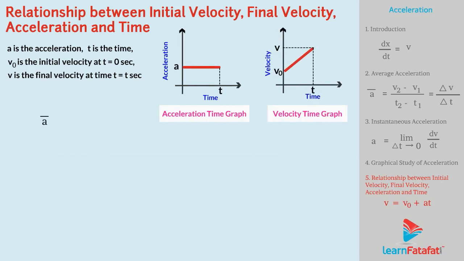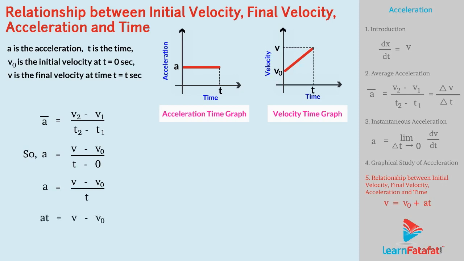According to definition of acceleration, we have a bar equals (v2 minus v1) upon (t2 minus t1). So, a equals (v minus v0) upon (t minus 0), or a equals (v minus v0) upon t.